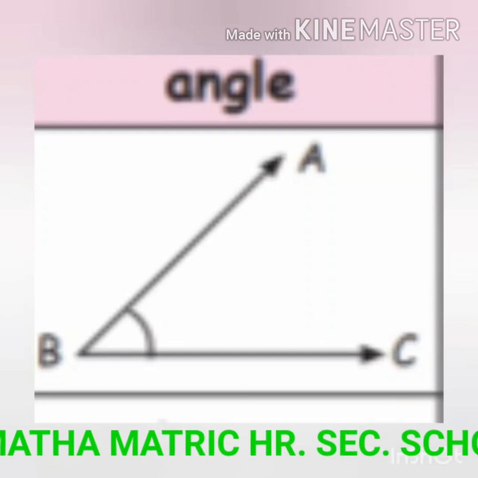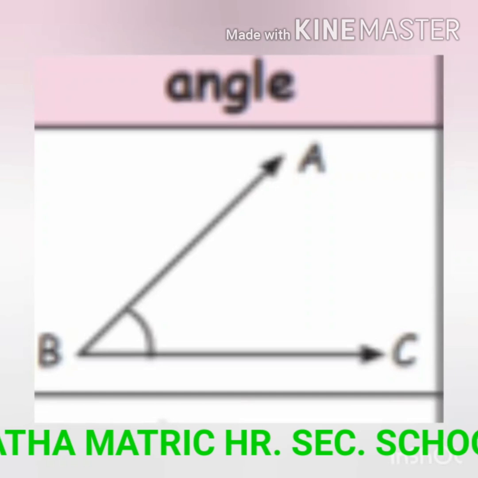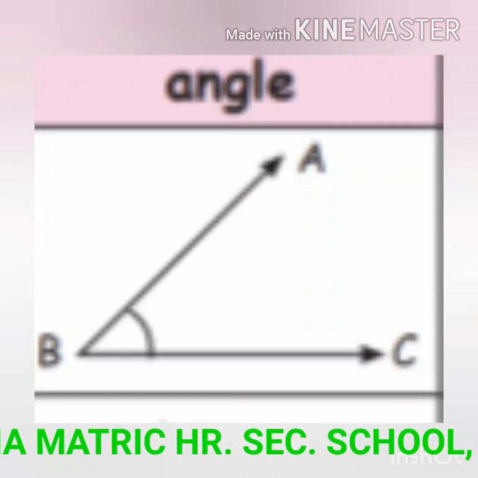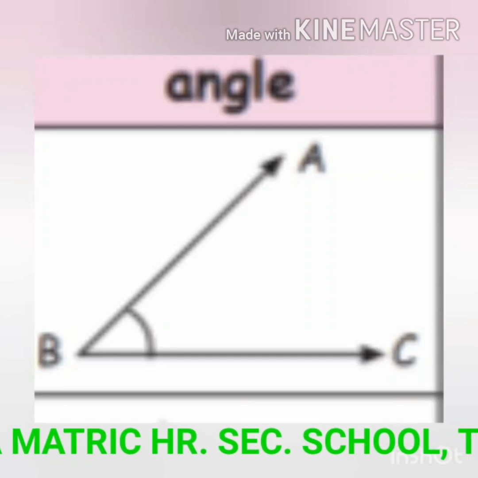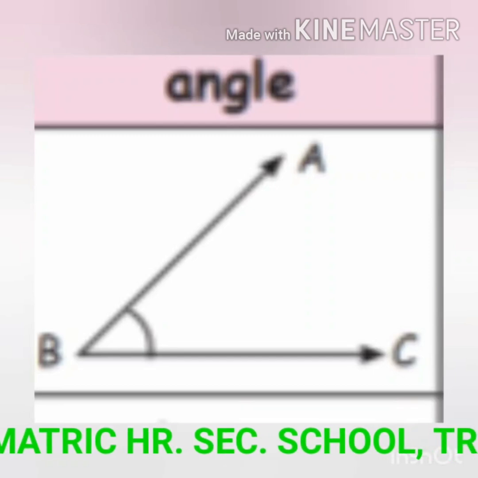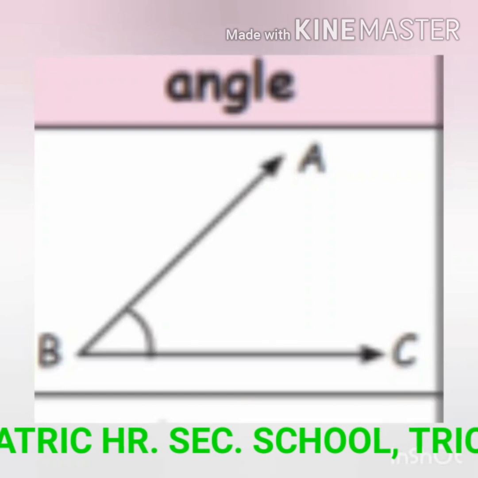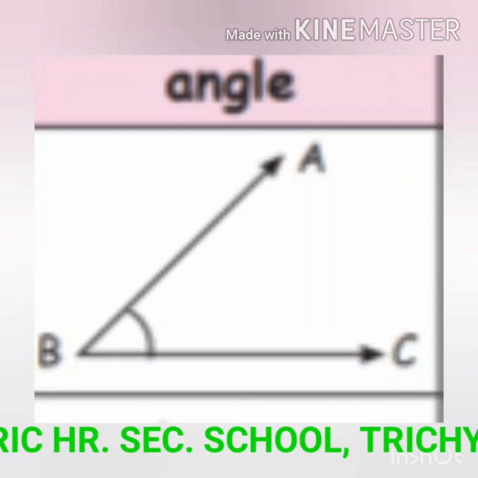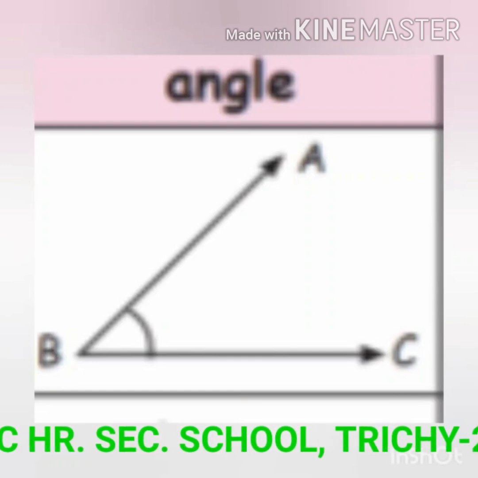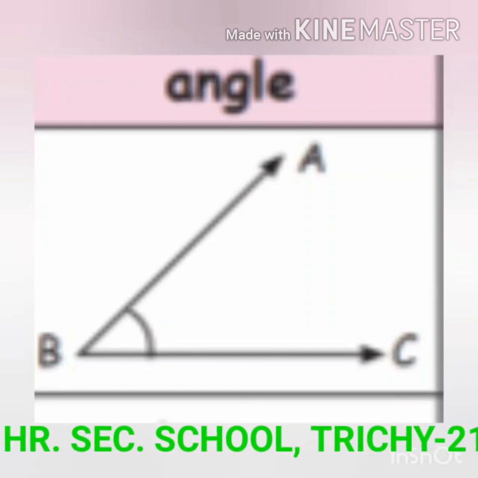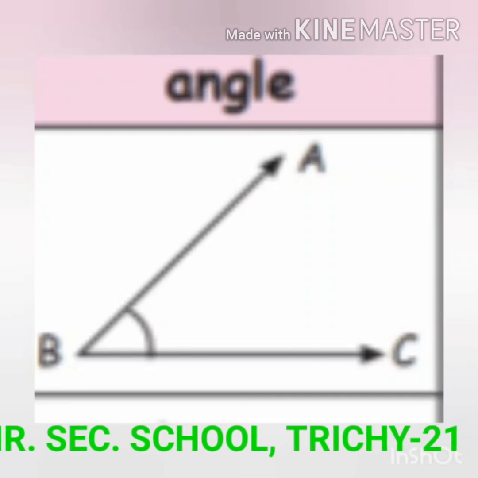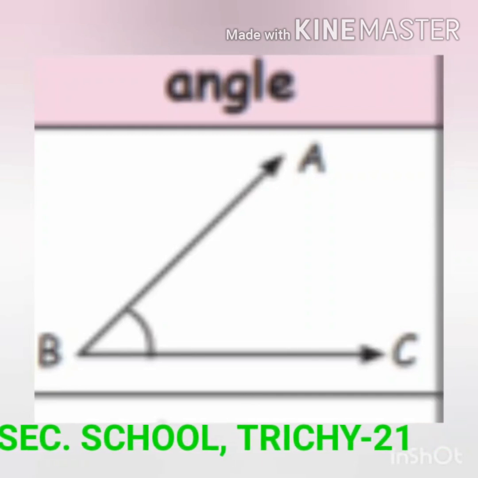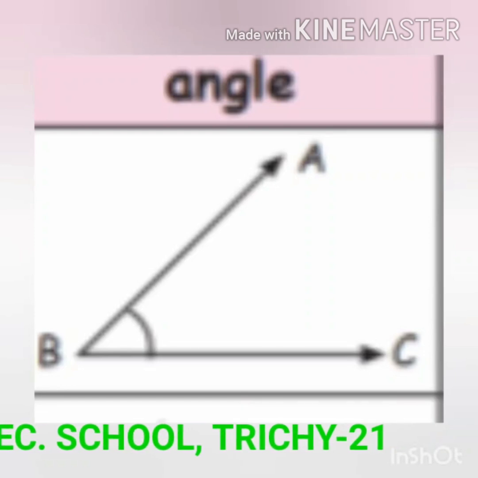Teacher: Which is the common point of the two line segments? Ramu: B is the common point. Teacher: These two line segments make an angle. Common point B is vertex. BA and BC are arms of the angle. Then how can we name the angle in the picture? Ramu: Sir, an angle is mentioned by 3 alphabets.